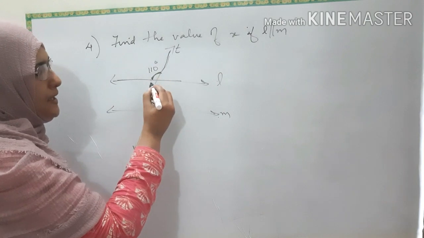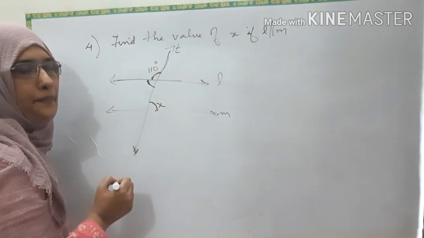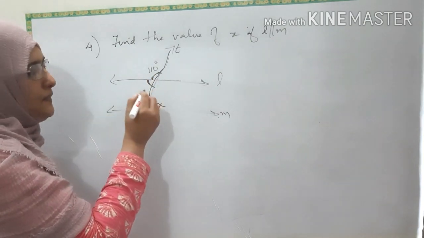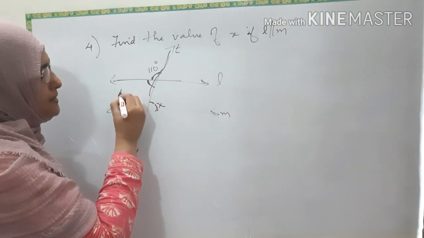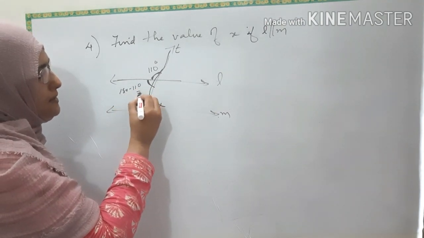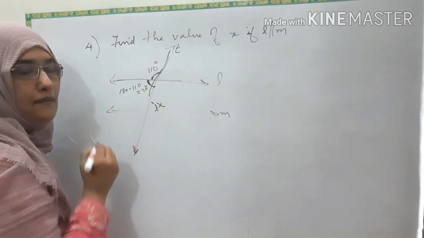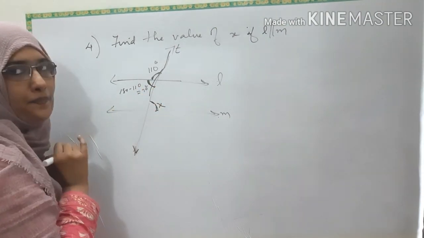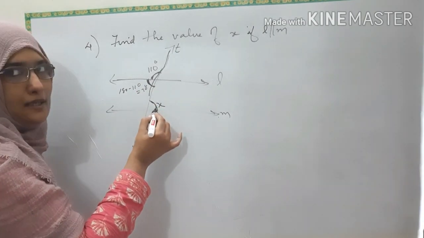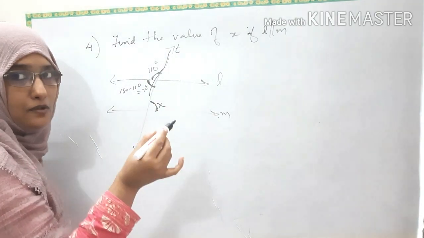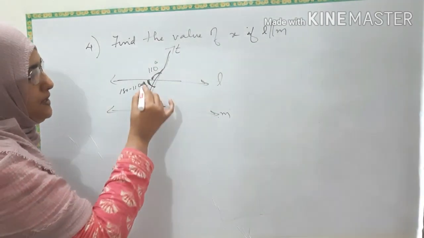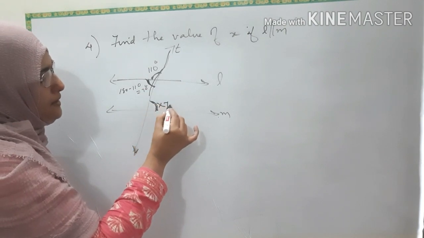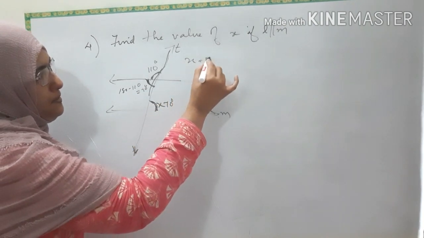If this is 110, what will be this one? This is a linear pair. So, this will be 180 minus 110, that is 70 degrees. Is there any relation between this and X? Yeah, they are alternate interior angles, and you study that alternate interior angles will be equal. So, if this is 70, this also will be 70, that is X equal to 70.